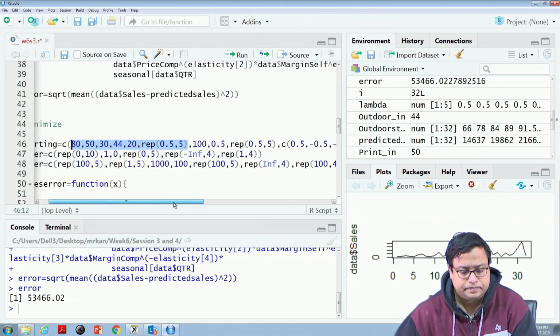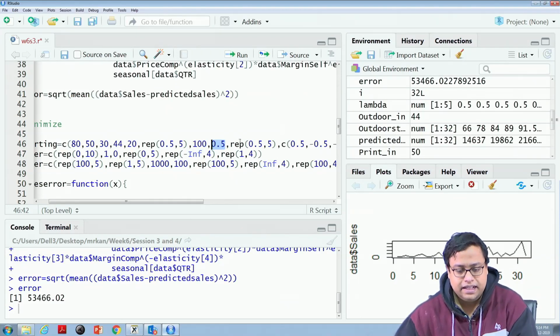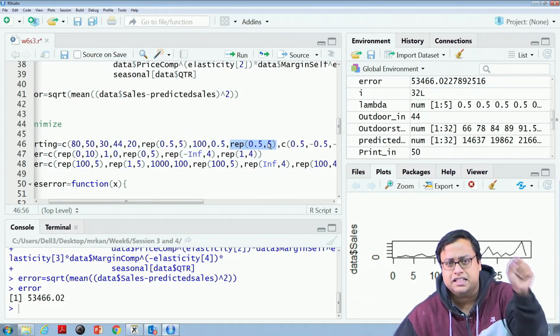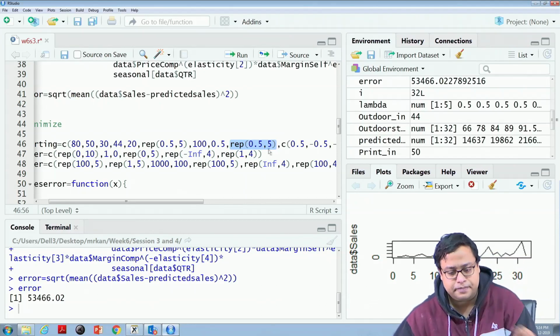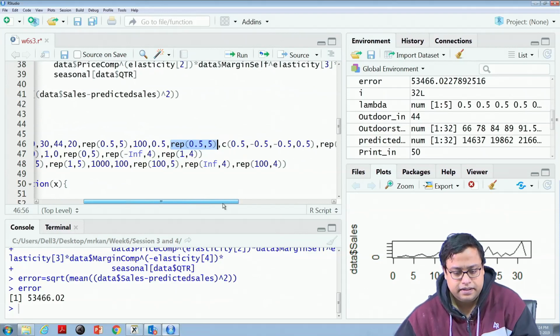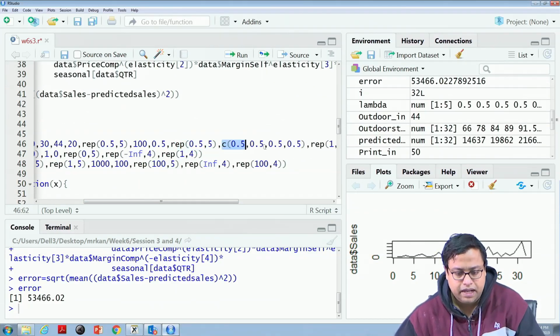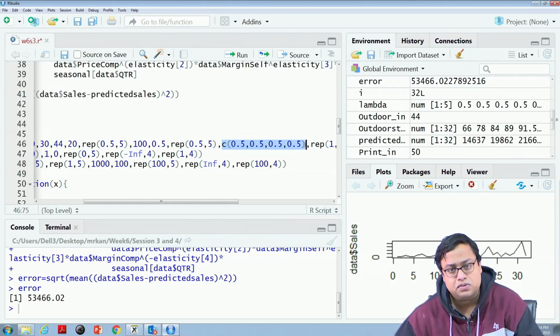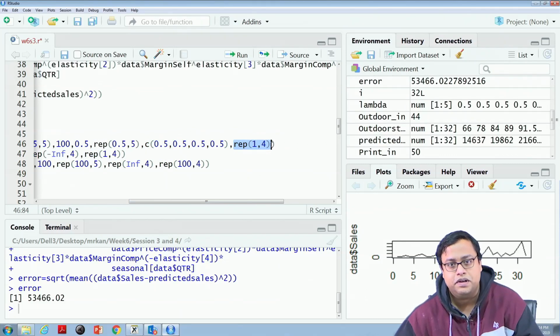Then come the A, the big constant. This is the trend component, 0.5. Then 5 betas: beta zero, beta TV, beta digital, and so on. Then these are my elasticity values, and then these are my seasonal values, repeat 1 to 4.